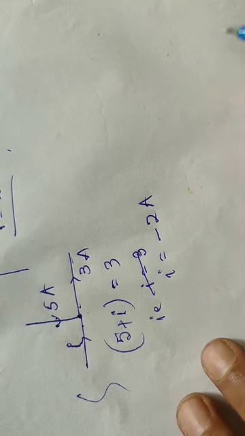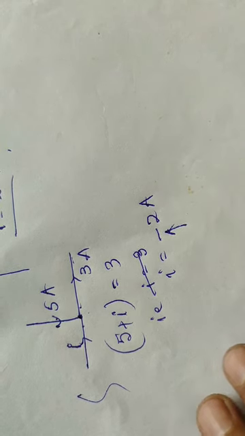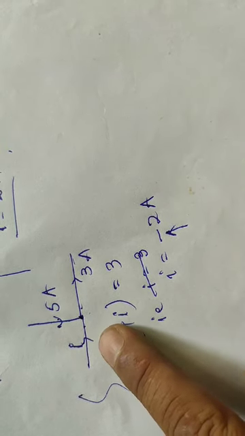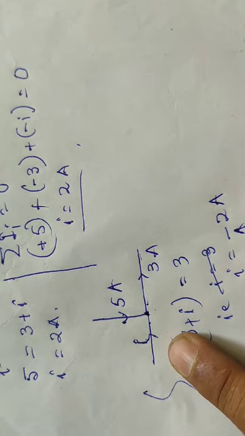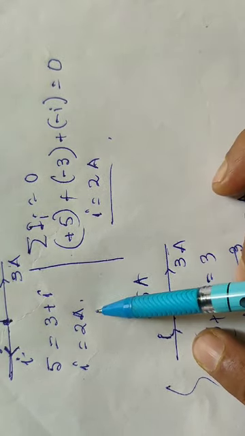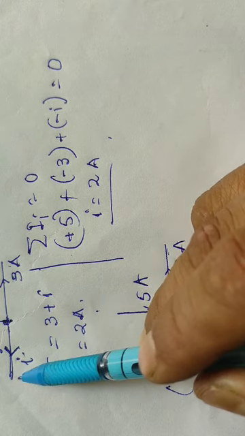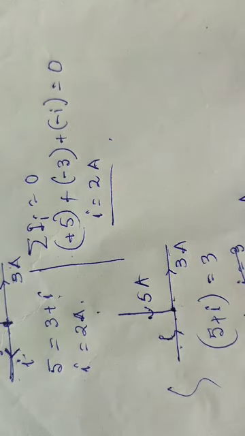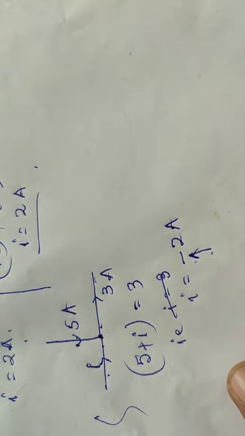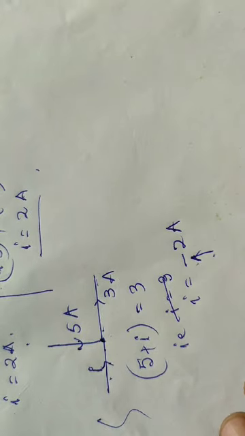So in the lower branch the current is 2, it is coming towards the junction, not going out of the junction. Simply, the negative sign indicates the direction of the current, and here we get the magnitude of the current. So thank you.